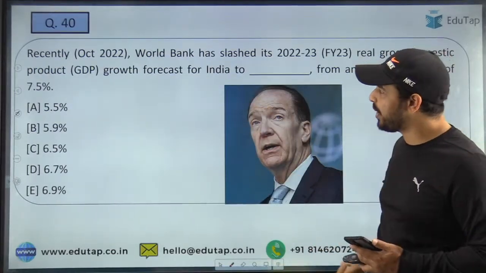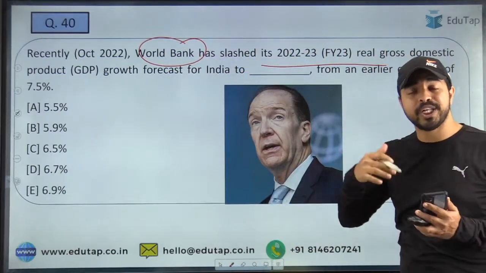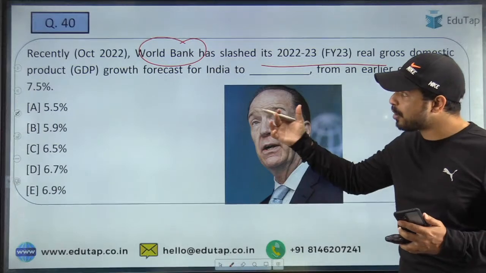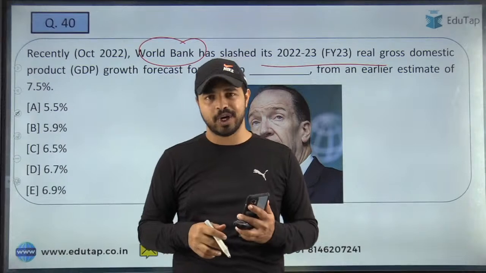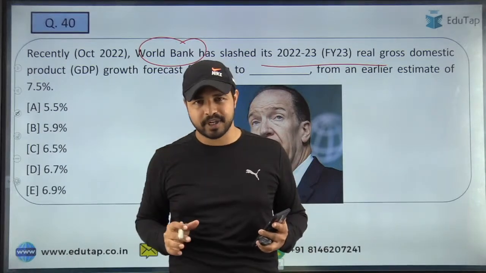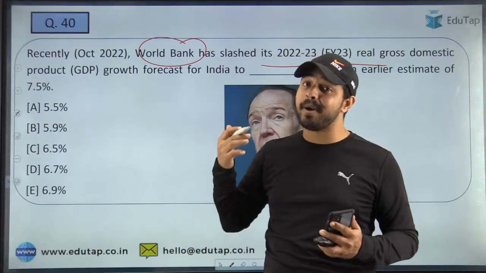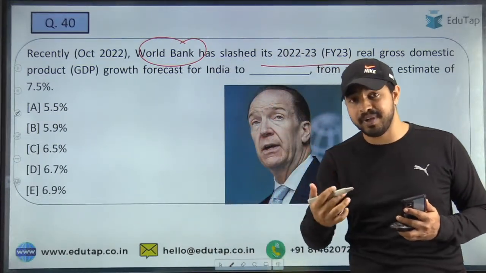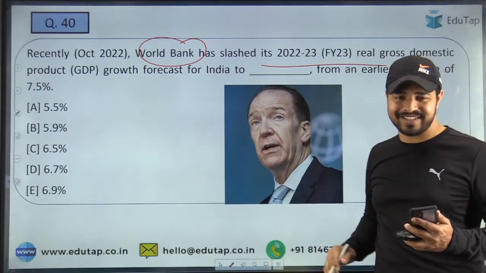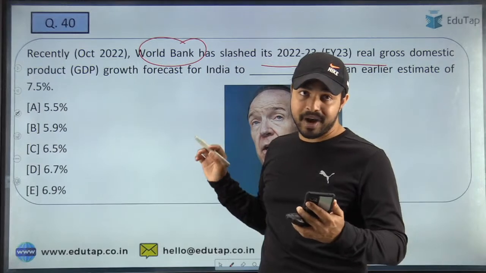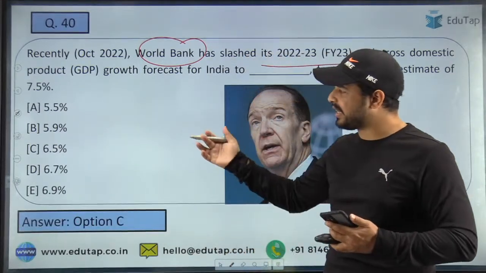Now let's move on to the next question. World Bank ने recently slash किया है इंडिया का 2022-2023 का GDP growth forecast. So आपको मुझे बताना है कि what is exactly this new growth forecast which is being given by the World Bank. See guys, a very important part. वर्ल्ड बैंक ने रिसेंटली किया है, और ऐसे जो जीडीपी फोरकास्ट होते हैं वो आपके लिए काफी इंपॉर्टेंट है. नाबार्ड के अंदर भी a question can come on this, so do not worry about it. We are going to cover this in today's session. So here you will get 1 mark for today's part. Absolutely right guys, the right answer is option C, that is 6.5%.